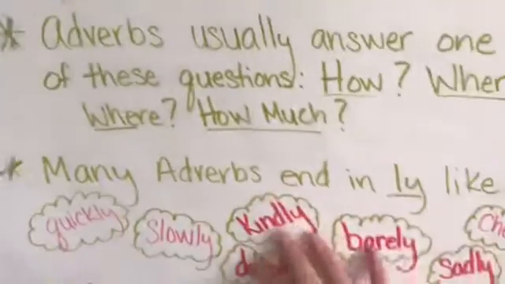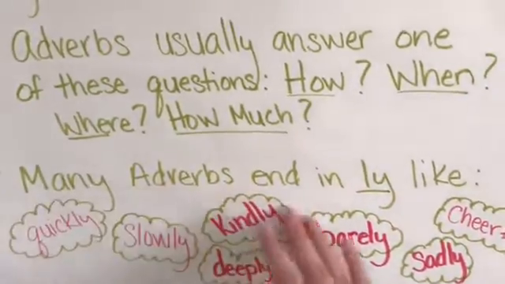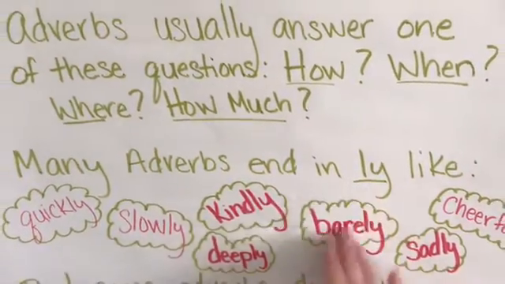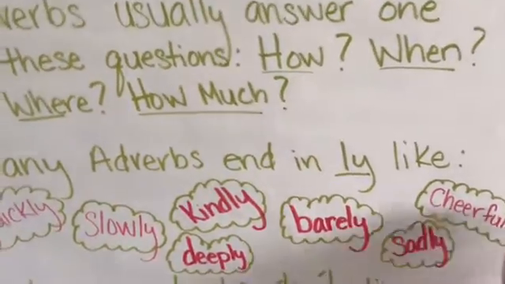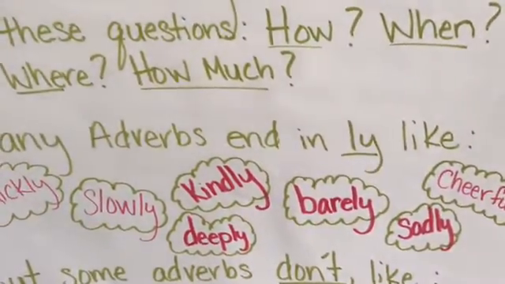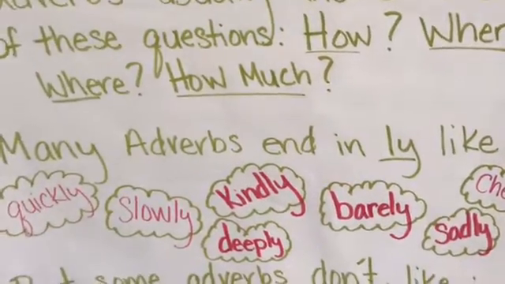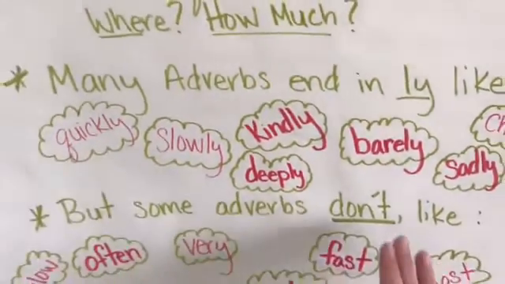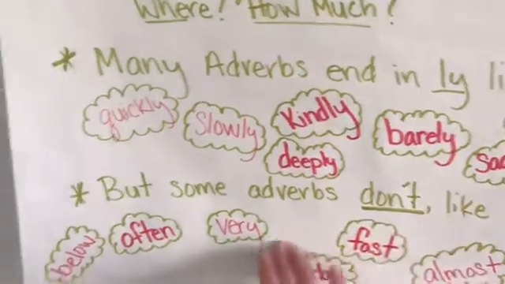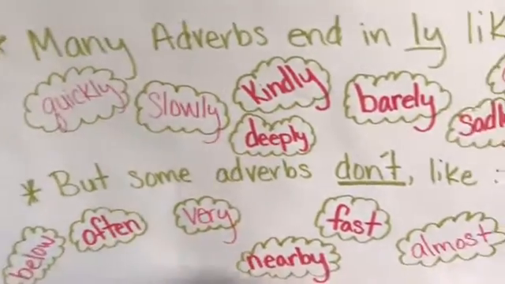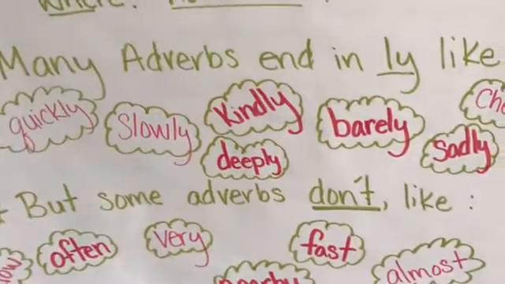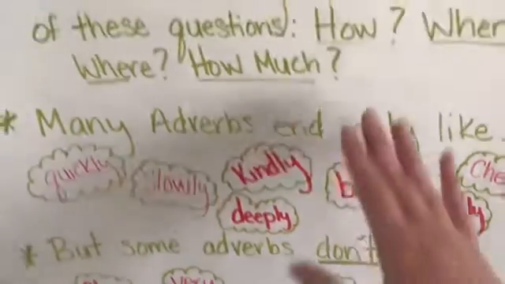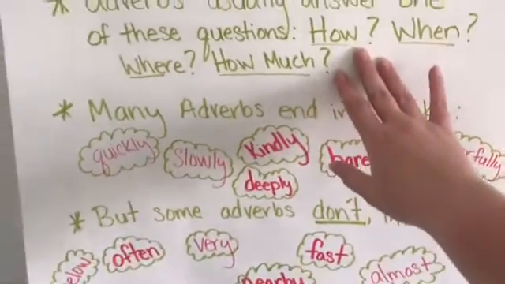But there's one more trick, and that's that many adverbs end in ly. Like slowly, kindly, sadly, deeply, and cheerfully. And those are just a few examples. But we have to be careful because not all adverbs end in ly. Like below or nearby or fast or very. Those are adverbs that do not end in ly. But they still answer these questions.